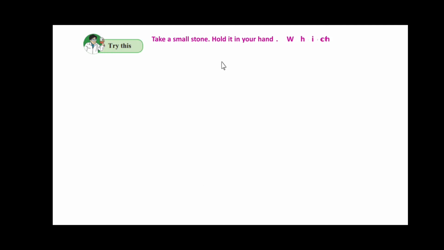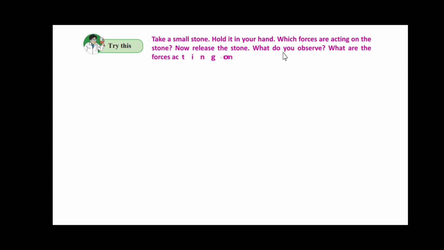Try this. Take a small stone and hold it in your hand. Which forces are acting on the stone? Now release the stone. What do you observe?